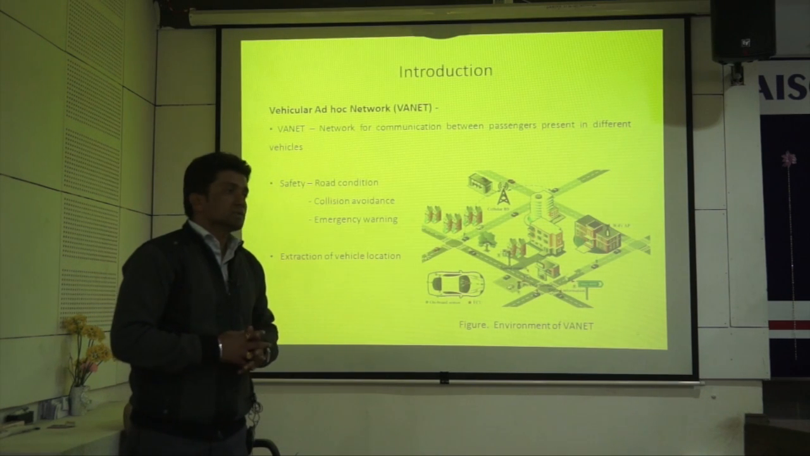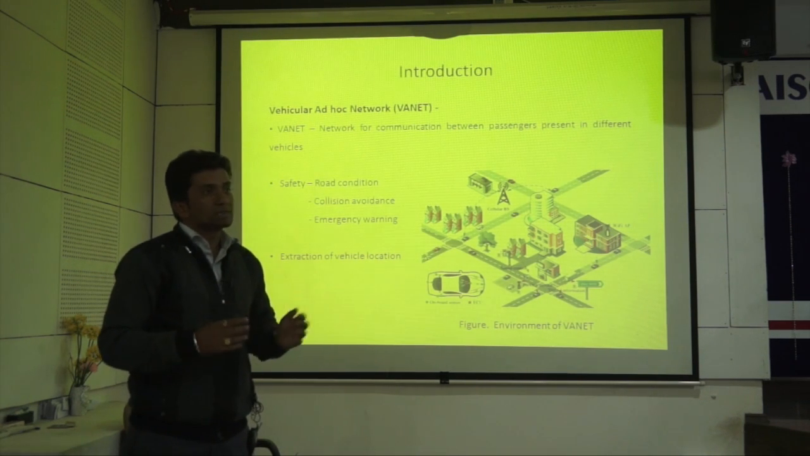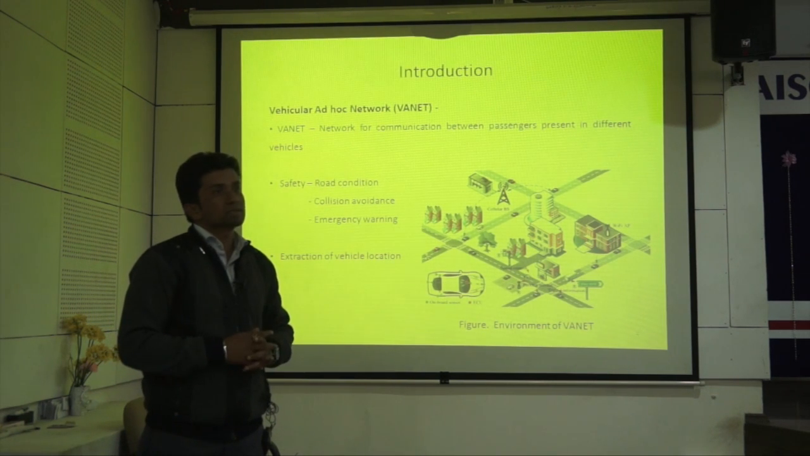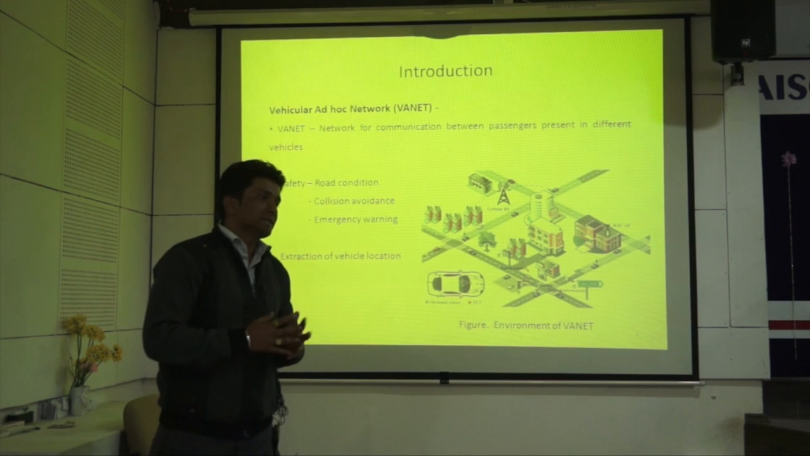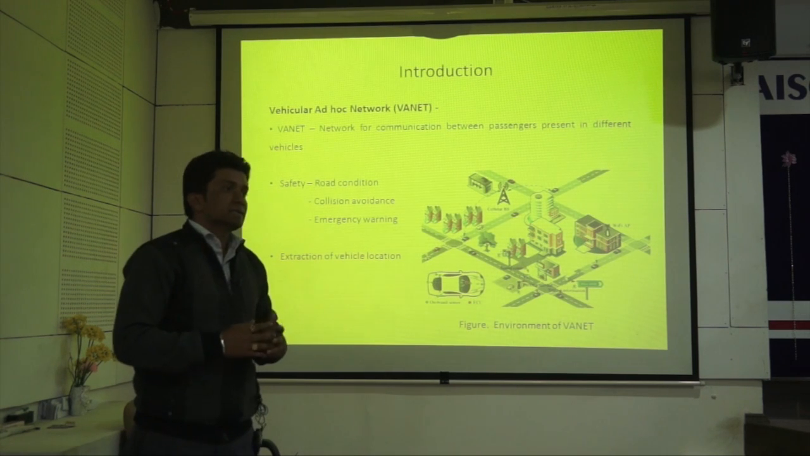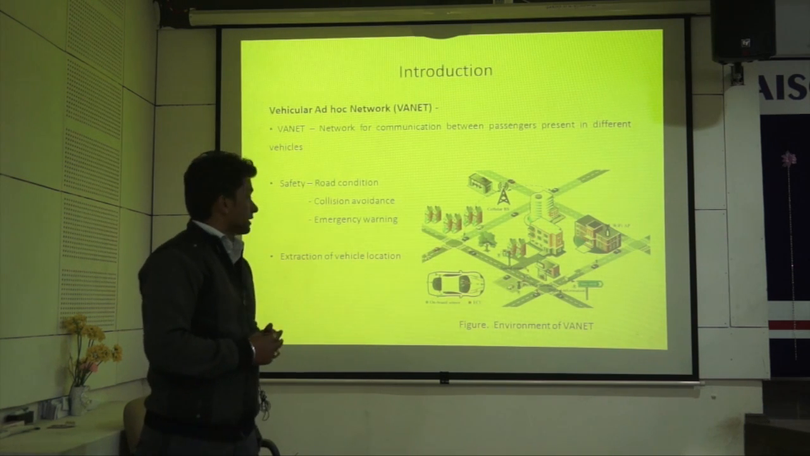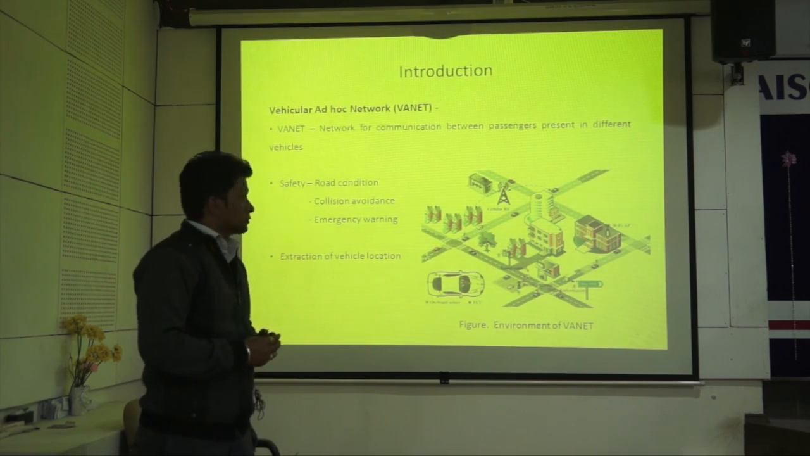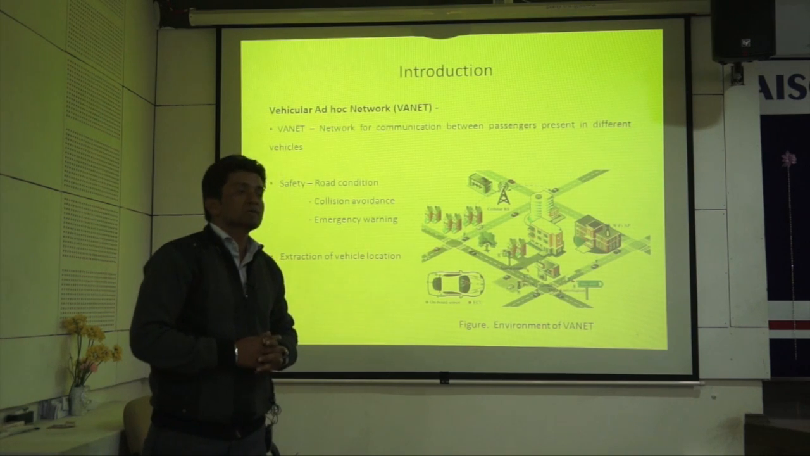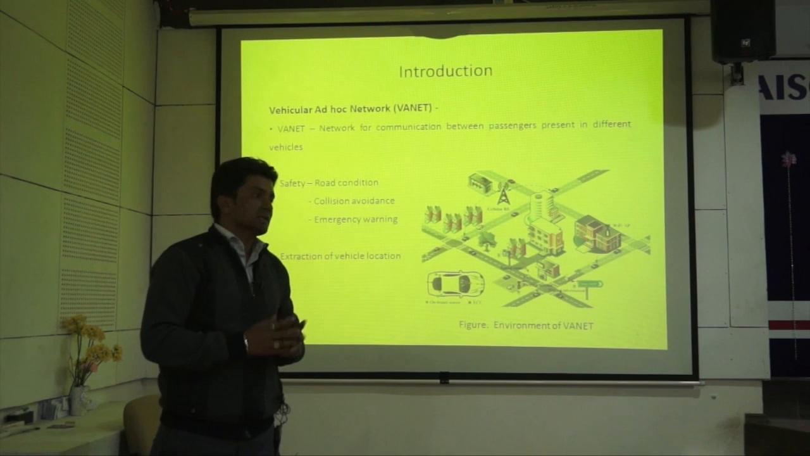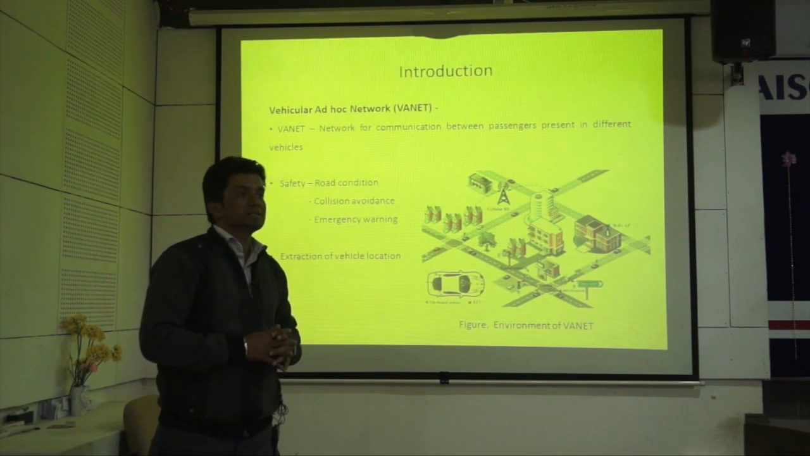So vehicular ad hoc network, that is VANET, is used for the communication between vehicles. Apart from the communication, there are several applications of VANET. We can get safety from the VANET system: safety from road condition, collision avoidance, and emergency warning also. Also, by using GPS, we can track any vehicle or any person. If we implement GPS in the VANET system, we can easily know the exact location of your vehicle.